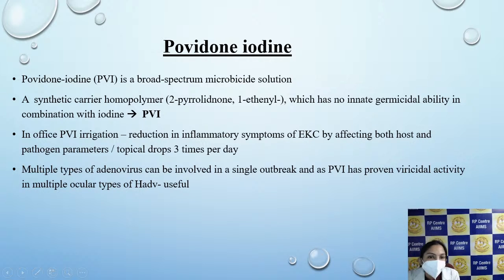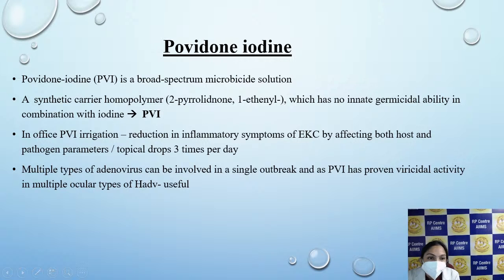Povidone is a broad-spectrum microbicide solution. It's a synthetic carrier homopolymer which has no innate germicidal abilities, combined with iodine which has the germicidal ability. So the amount of free iodine released will determine the antimicrobial activity of povidone. In-office irrigation of povidone 5% or lesser concentration drops like 0.2% or 0.4% drops, which can be given 3 times per day, both have been seen to reduce inflammatory symptoms of epidemic keratoconjunctivitis.